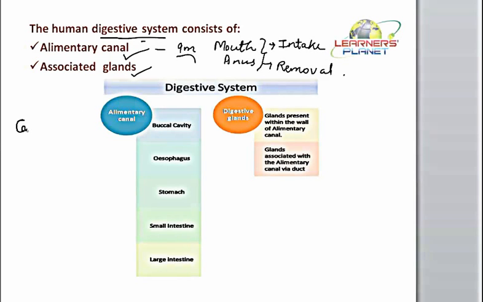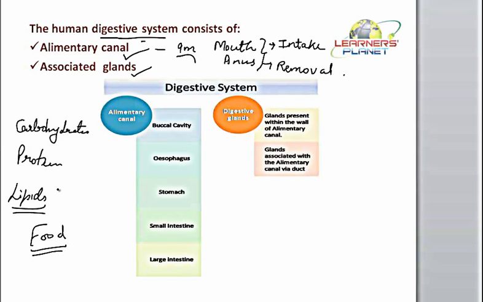We know that food is comprised of various important components. It contains elements like carbohydrates, nutrients like proteins, lipids, and many other components. All these materials are different from each other in terms of chemical composition, structure, and so on. So each is going to be digested in a different way. This digestion is supported by special regulatory molecules present inside the alimentary canal. These molecules are known as enzymes.